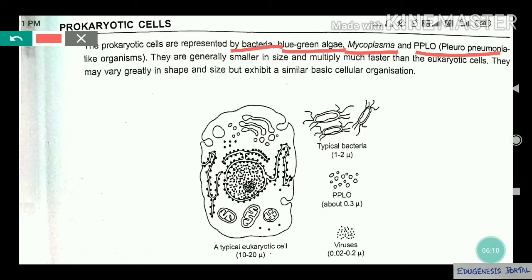PPLO means pleuropneumonia like organisms. It's very important. Pleuropneumonia like organisms, okay? And you see, prokaryotic cells divide much faster than the eukaryotic cells, and they vary greatly in their shape. Are you getting my point? That means the members of the prokaryotic organisms will show different types of cells. They can be of different shapes and structures, and they divide much faster in comparison with eukaryotic cells.